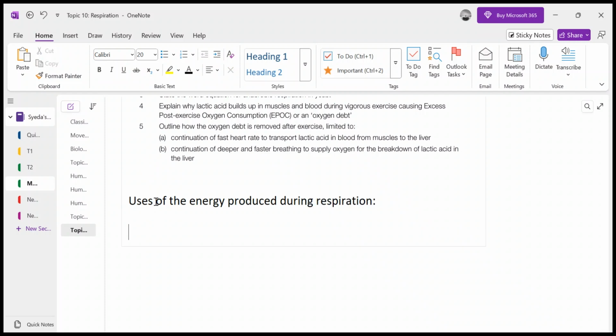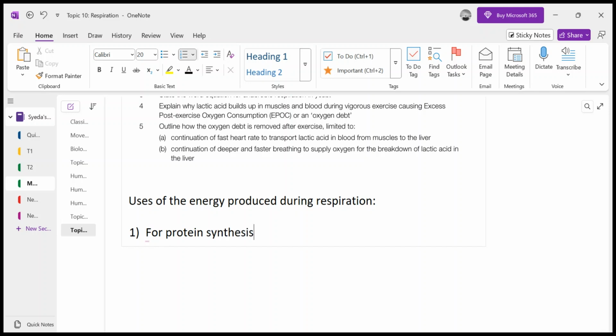When we talk about human beings, first and foremost, the energy that is produced by respiration is used for protein synthesis, right? For DNA replication, for protein making, for RNA synthesis, everything, energy is needed. So for protein synthesis, energy is required.